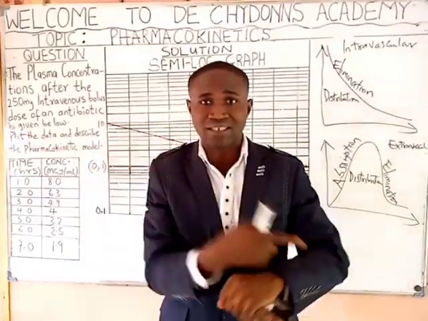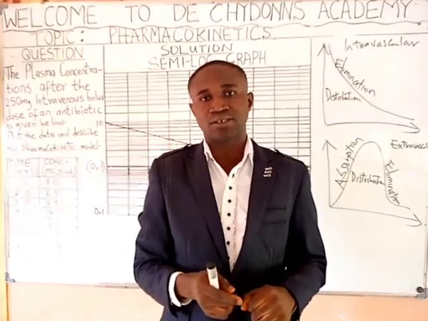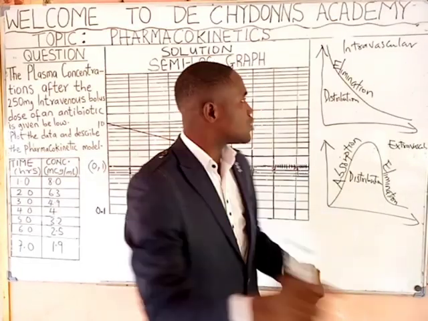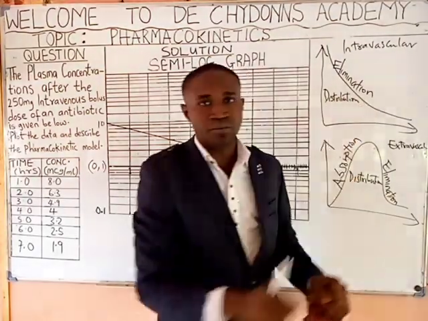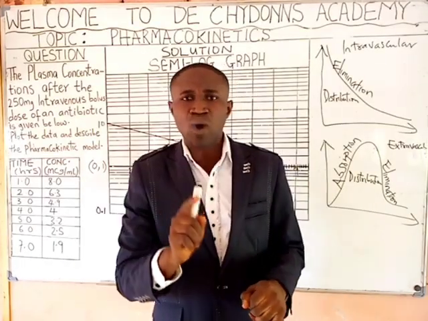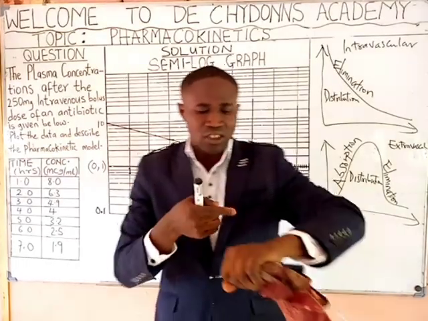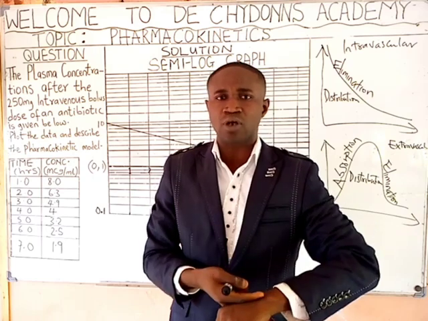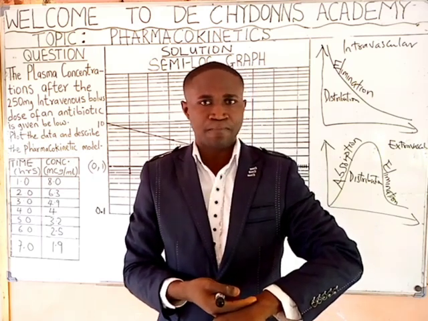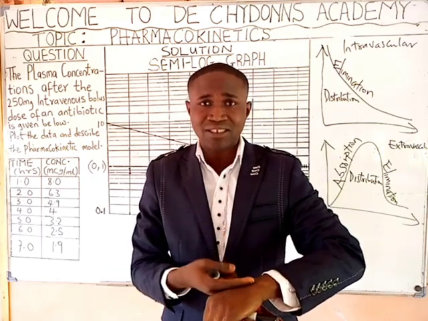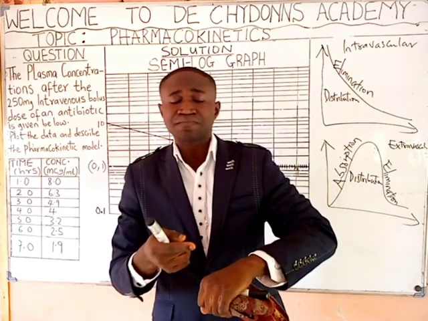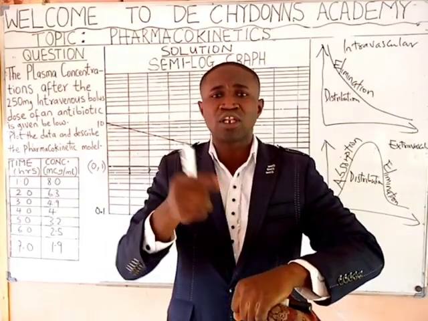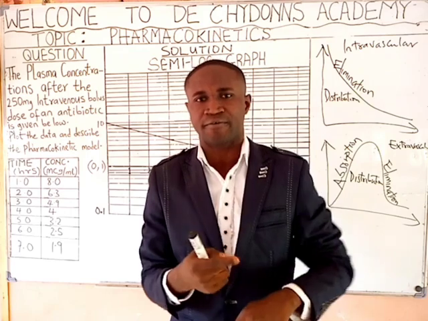It will go straight and get distributed. So the only thing that happens to that drug is distribution and elimination. And that is why, since the drug will bypass absorption phase, you have to be very careful with the drug you are given through IV.